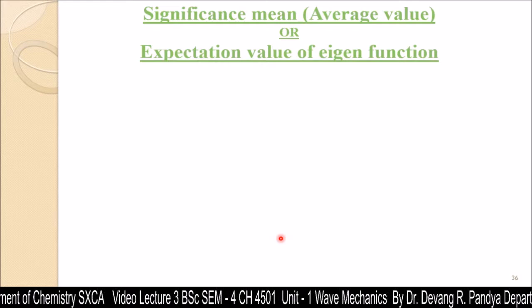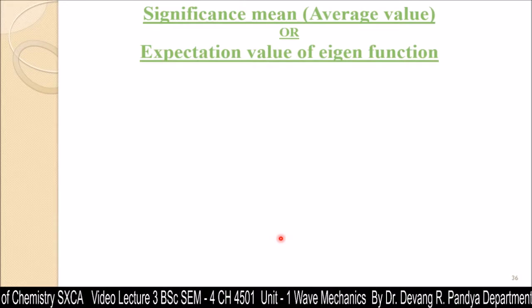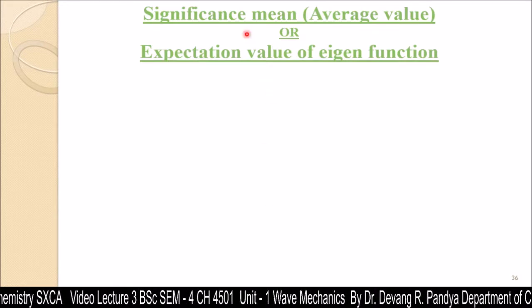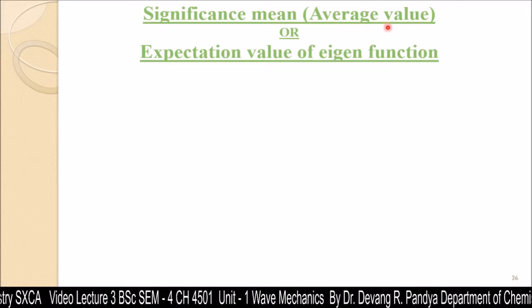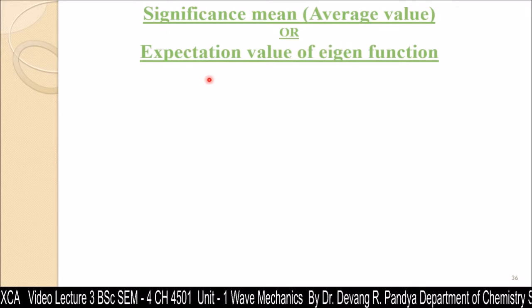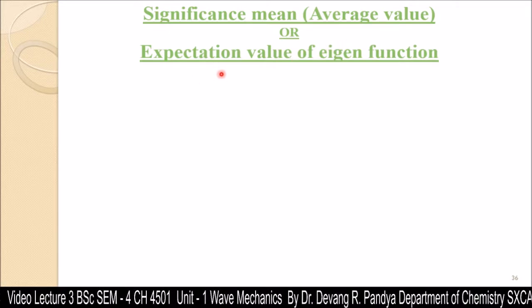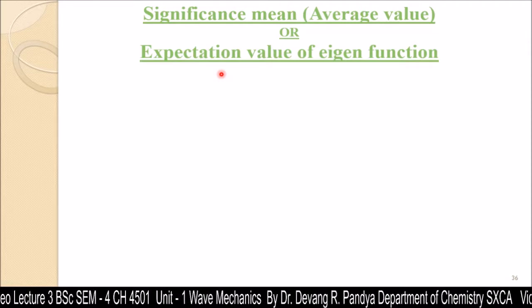Now the next theory that we need to focus on is significance, that is also asked as the average value, or it would be asked in the exam as the expectation value of eigenfunction.